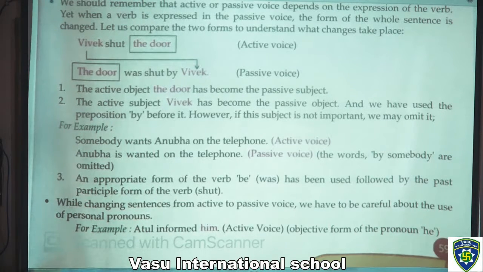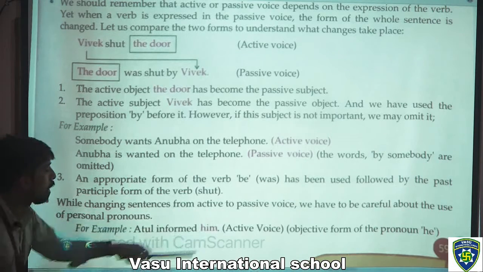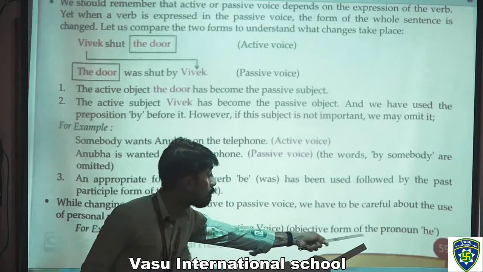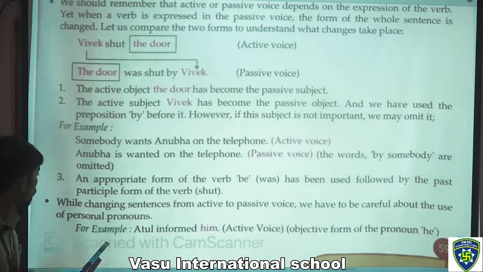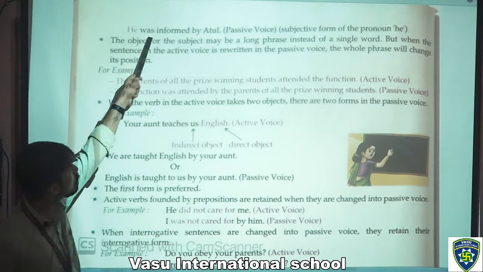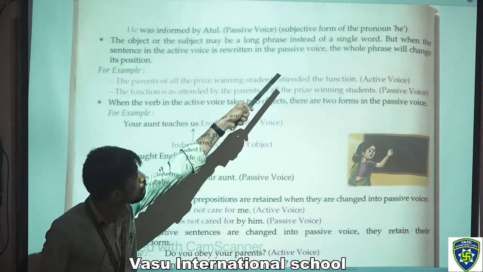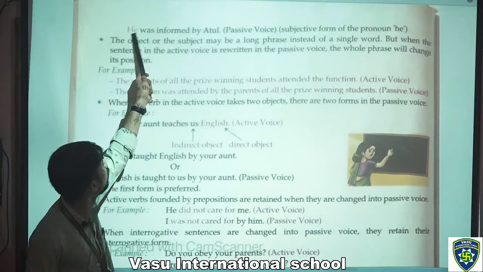For example, Atul informed him. So that is active voice. Objective form of the pronoun is him. On the next page we have he was informed by Atul. So that is passive voice. So the subjective form of the pronoun is he.